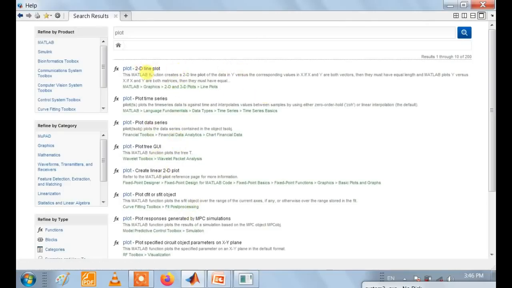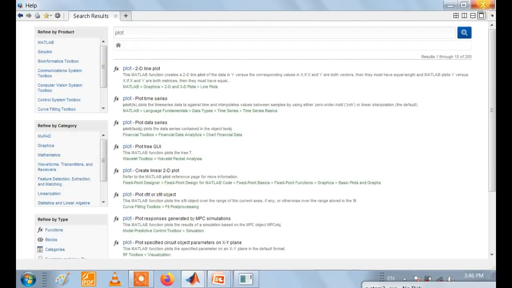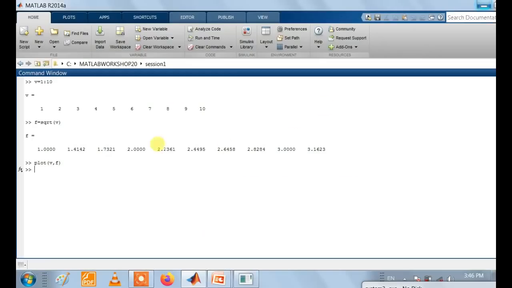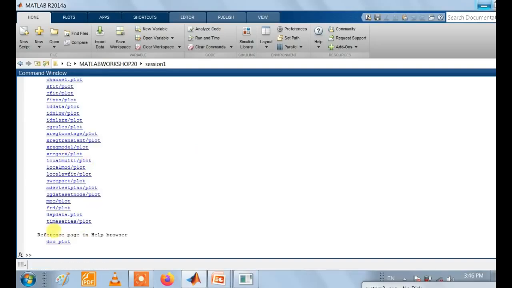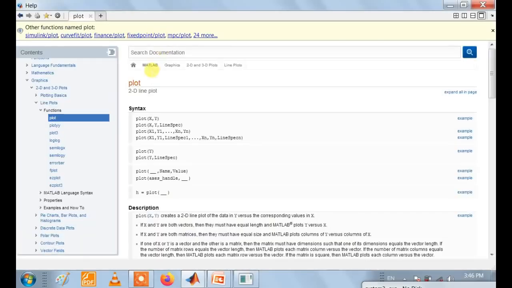Out of this, whichever kind of plot we need, if we need a 2D plot, then go for the documentation of 2D plot, 2D time series plot. So multiple plot informations are available in this help. We can access it with the command also. If we know the command like plot, we write help plot. So it gives some documentation also. We can refer to this documentation for future purpose.